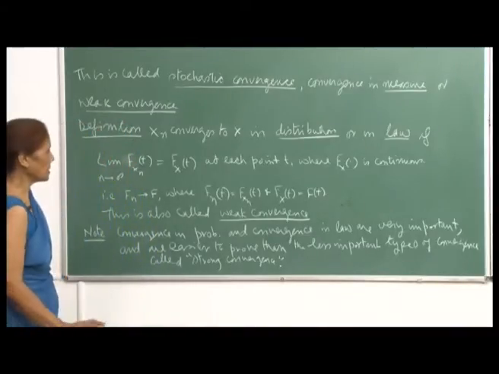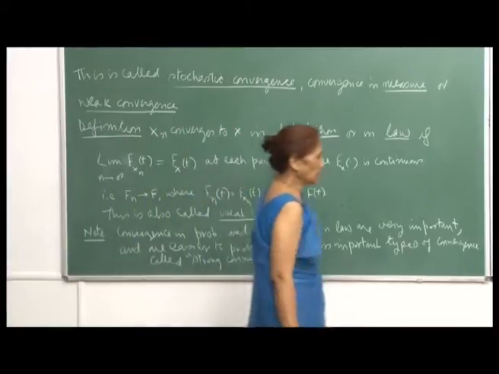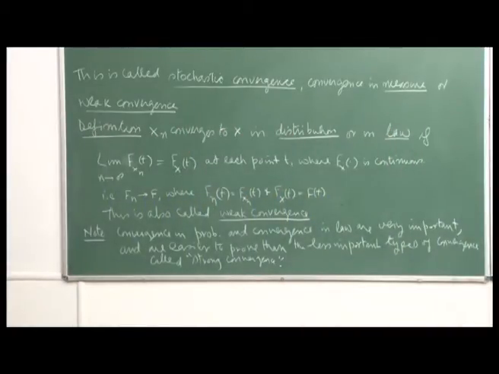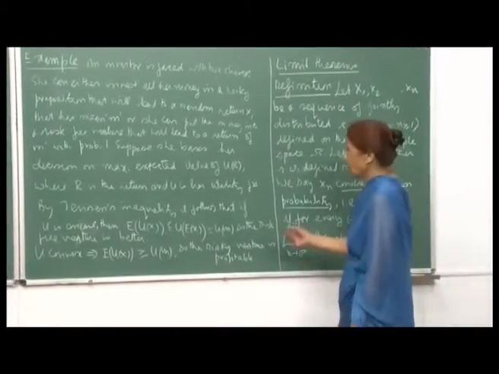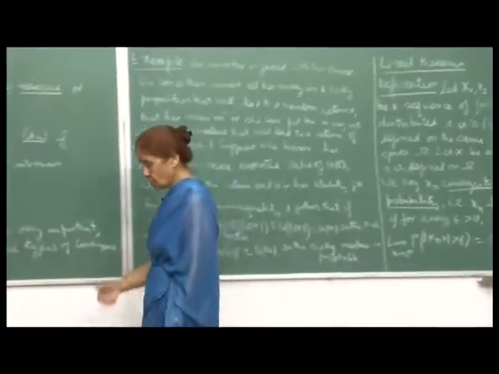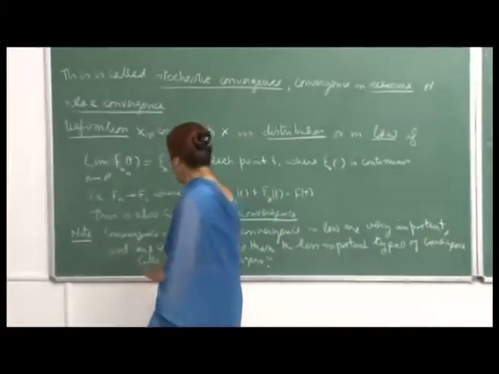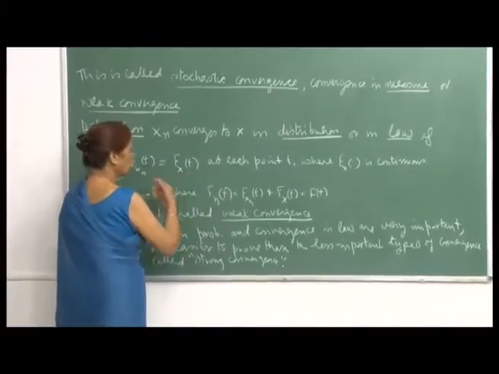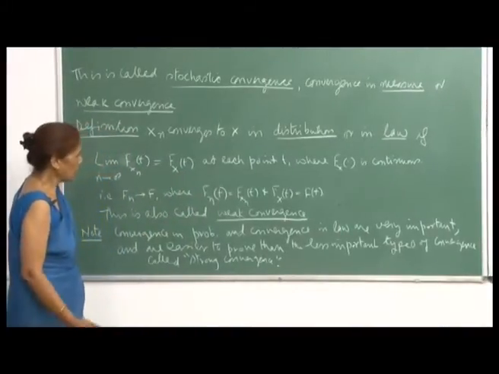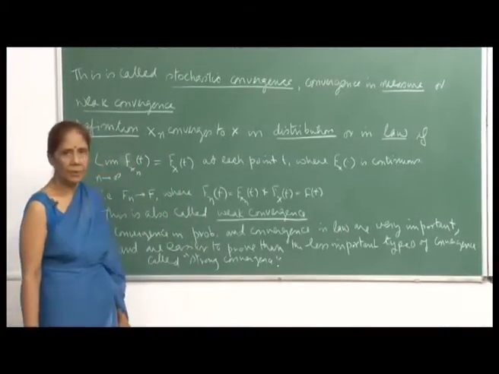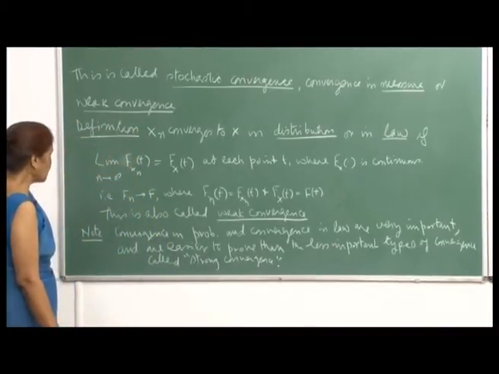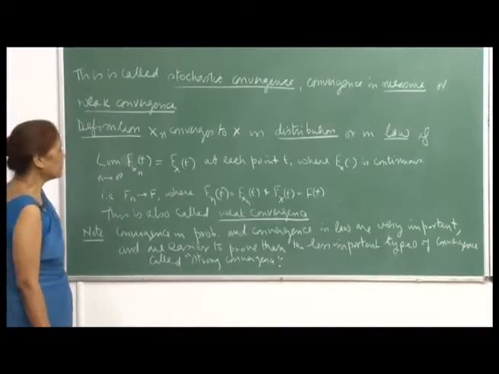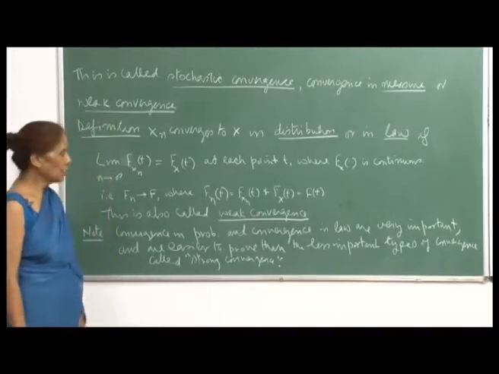So, you can see the difference, because here we are only saying that the probability of this event is becoming 0 as n goes to infinity, whereas here the whole cumulative distribution function is converging to the cumulative distribution function of X at every point t where it is continuous. Okay.